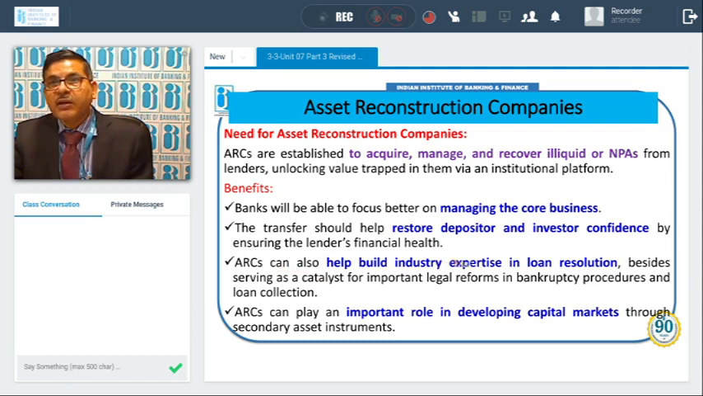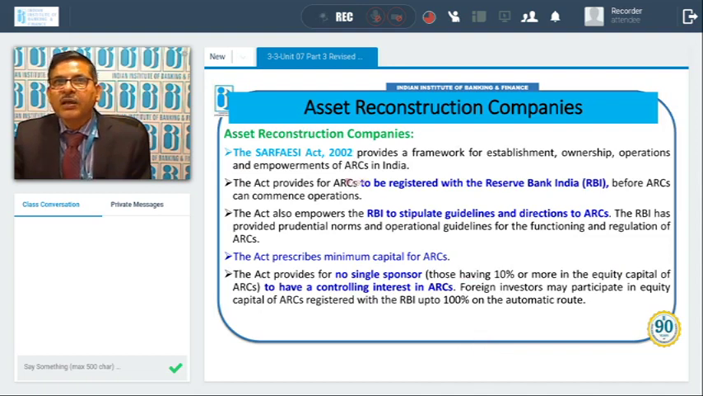ARCs can also help build industry expertise in loan resolution, because ARCs will focus only on recovery. So they will develop expertise in getting early loan resolution, besides serving as a catalyst for important legal reform in bankruptcy procedures and loan collection. So that will be another benefit. ARCs can play an important role in developing capital markets through secondary asset instruments. So they will also play an important role in developing the capital market for secondary instruments.